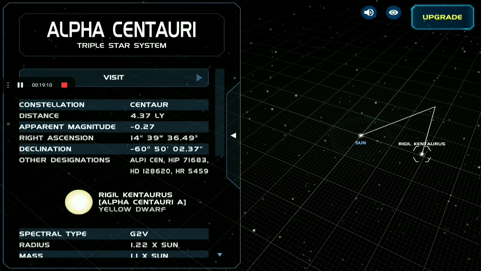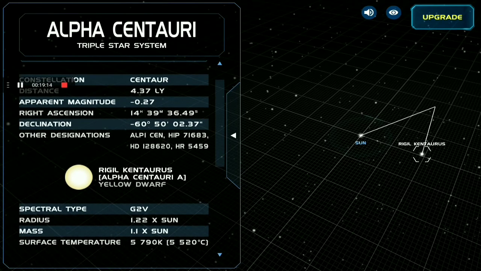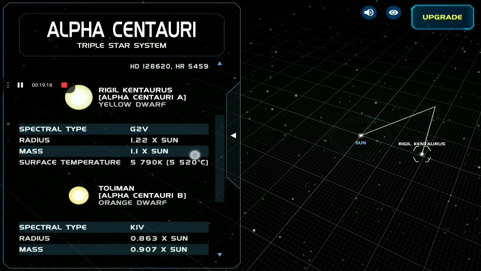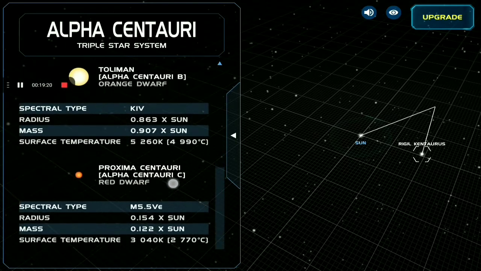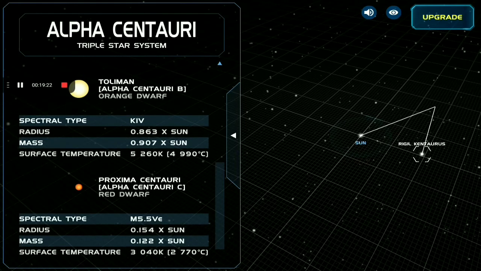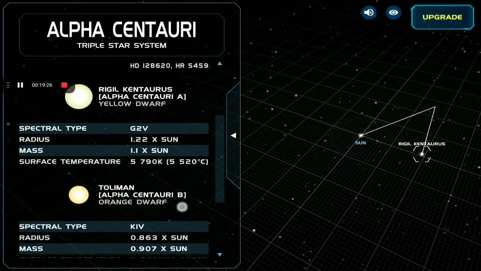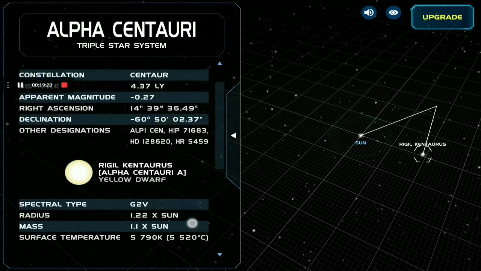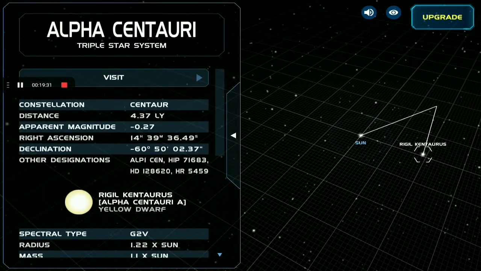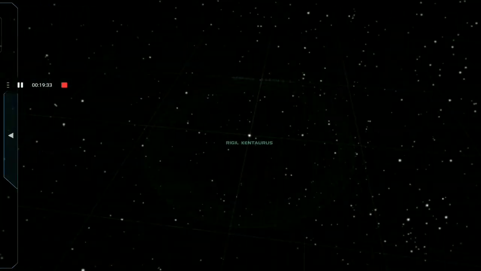It is Alpha Centauri, constellation Centaur, distance 4.37 light years. Oh. And this is all about it. Proxima Centauri. Yes, it is also known as Proxima Centauri, Ptolemy, Rigil Centaurus. Okay. And we should see it once.